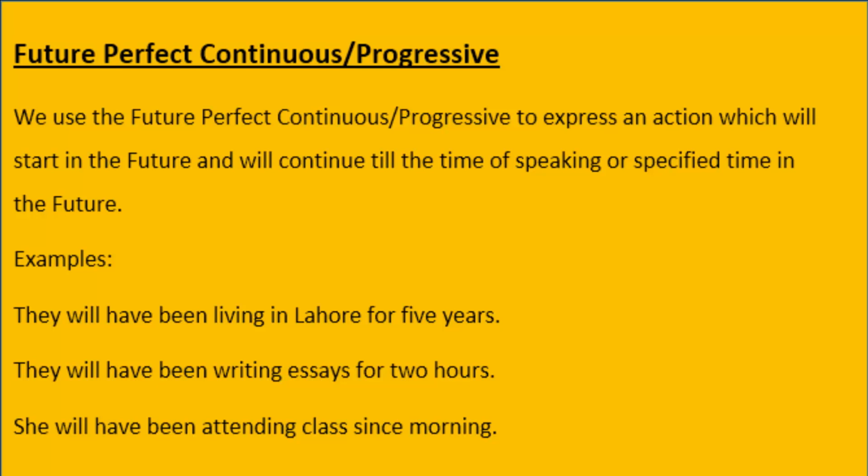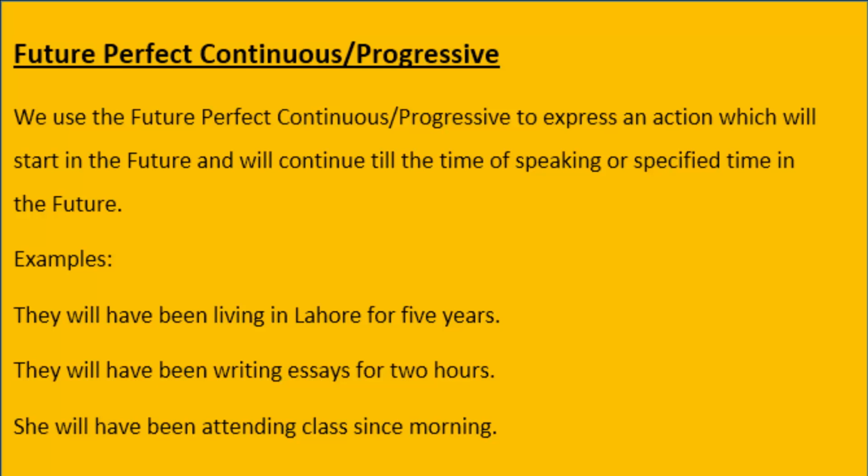Here I would like to explain that there are two continuous tenses in each of the three main times, present, past and future. For example, present continuous, present perfect continuous, then past continuous, past perfect continuous, then future continuous and future perfect continuous. So 3 continuous tenses and 3 perfect continuous tenses.